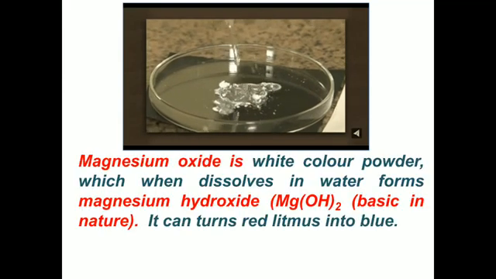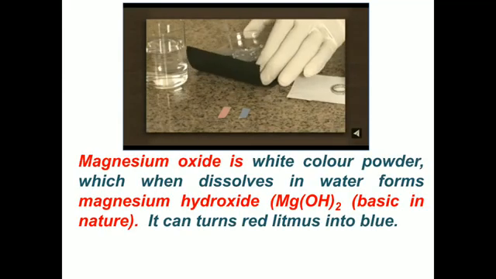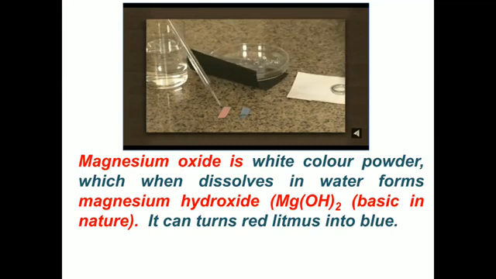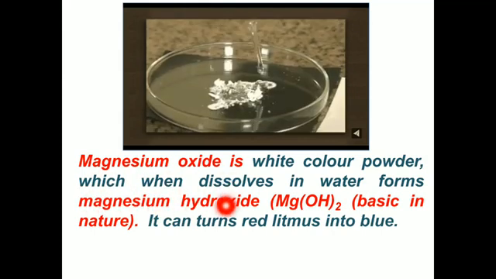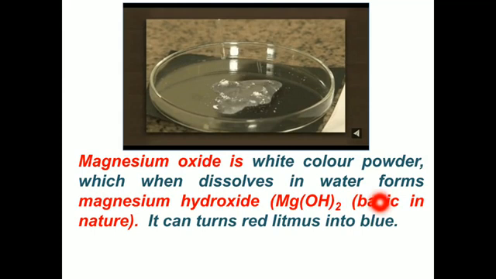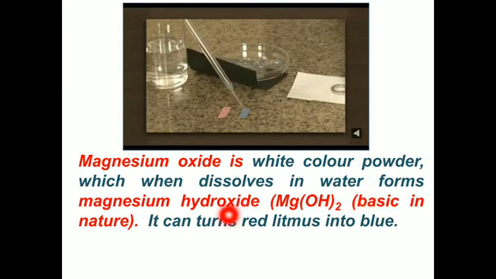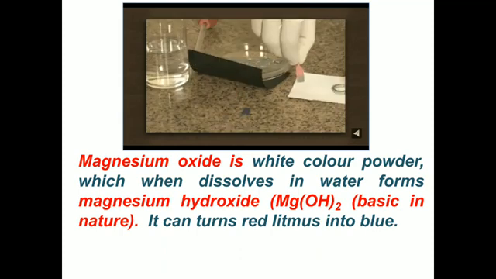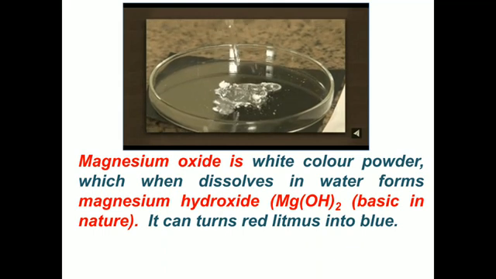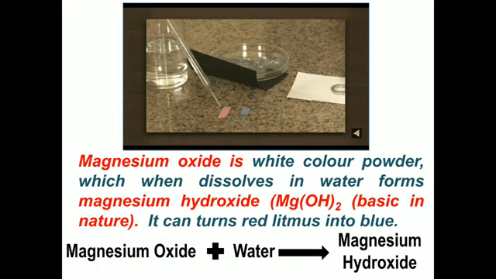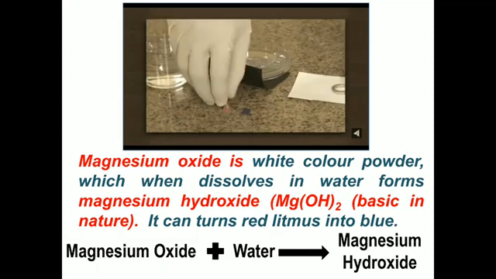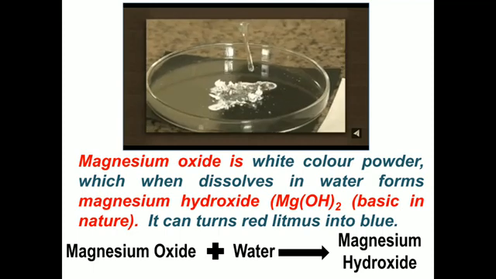This confirms that when magnesium oxide, this white powder, dissolves in water, it forms a compound known as magnesium hydroxide. This compound is basic in nature. How do you test its basicity? With the help of litmus paper. It changes red litmus paper into blue. So we can say that the oxide formed by the reaction of a metal with oxygen is basic in nature. This is the reaction when we add magnesium oxide, the white colored substance, to water: magnesium hydroxide forms, which is basic in nature.